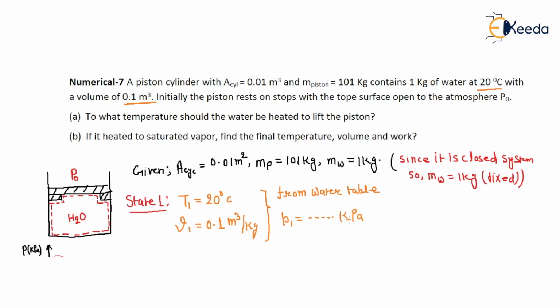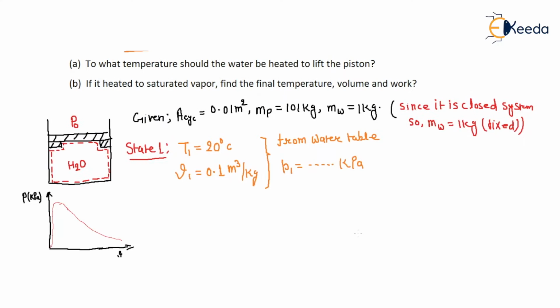Since at state 1, the piston is at the stop with outside pressure P naught, right? So you can say that the piston is at the stop with outside pressure of P naught.